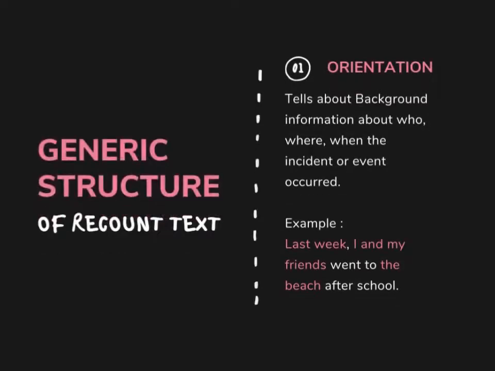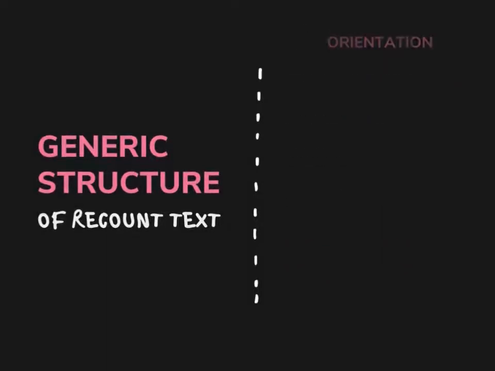So I want to tell you about the generic structure of recount text. First, orientation. Orientation tells about background information about who, where, and when the incident or event occurred. For example, last week, I and my friends went to the beach after school. So from this example, we can see the information about who, where, and when the incident or event occurred.